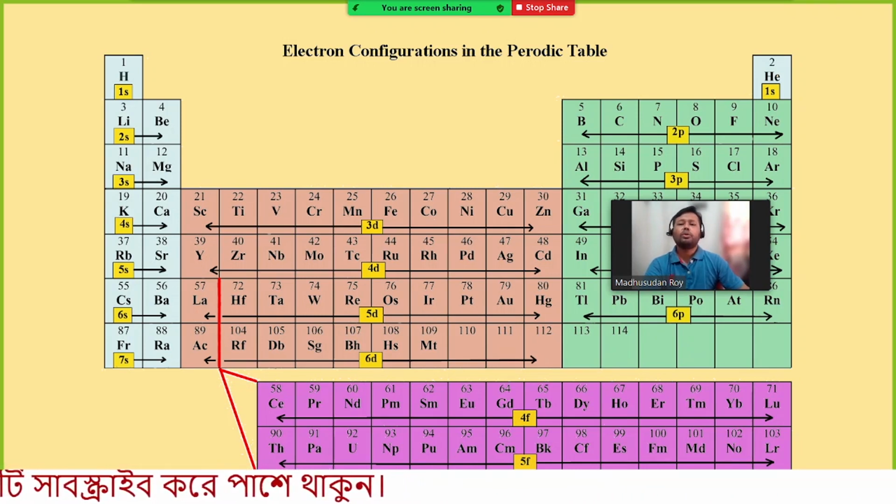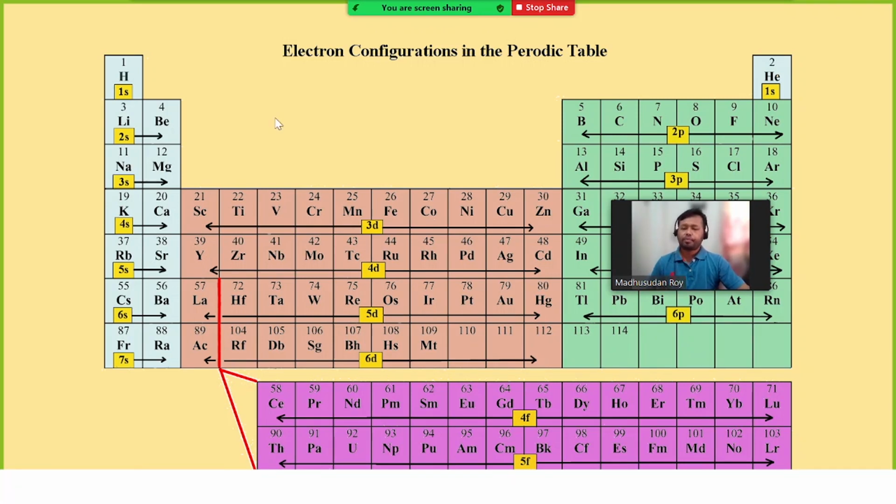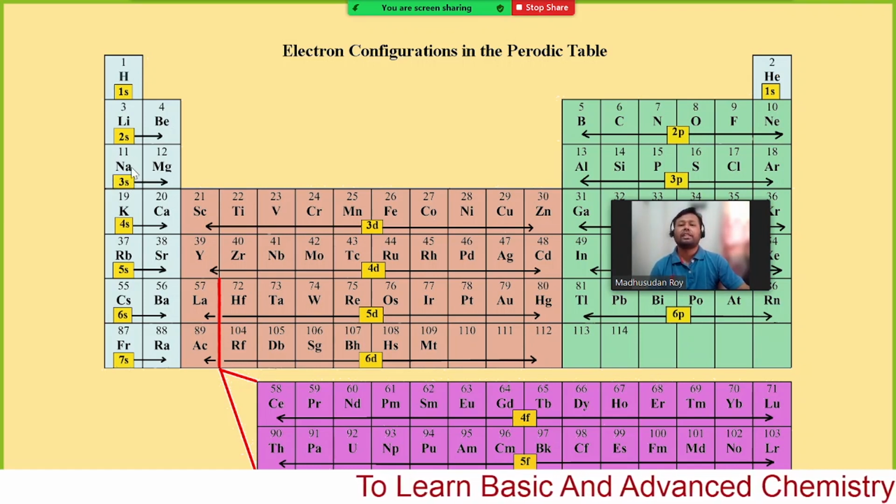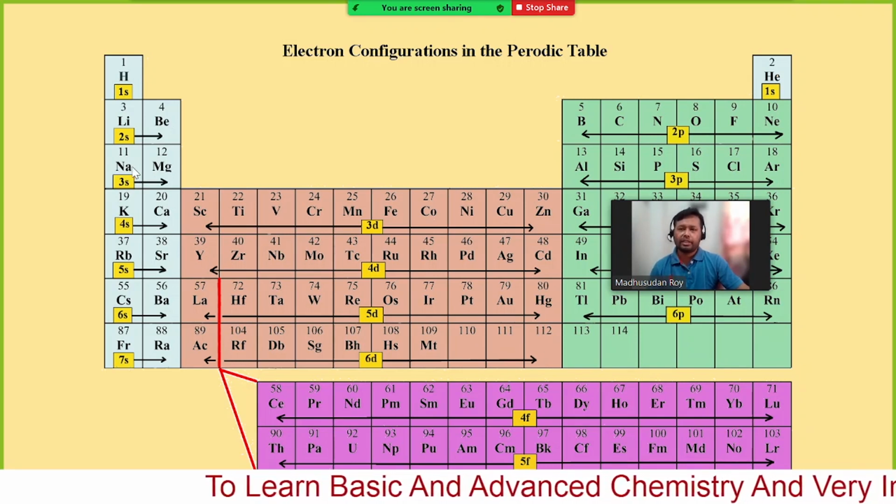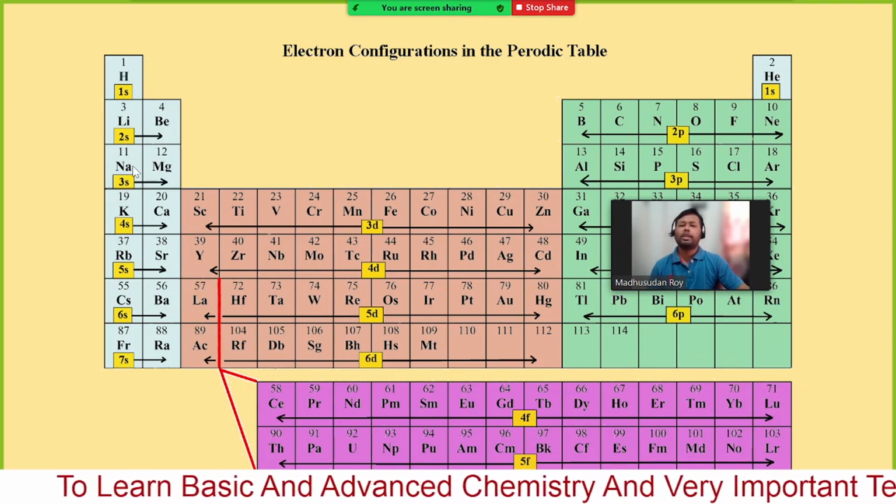It may be difficult to know the exact configuration from the outermost shell configuration alone. However, if you know exactly the position of the element in the periodic table, that means in which period and which group, then you can easily understand how many electrons exist in the inner shells.